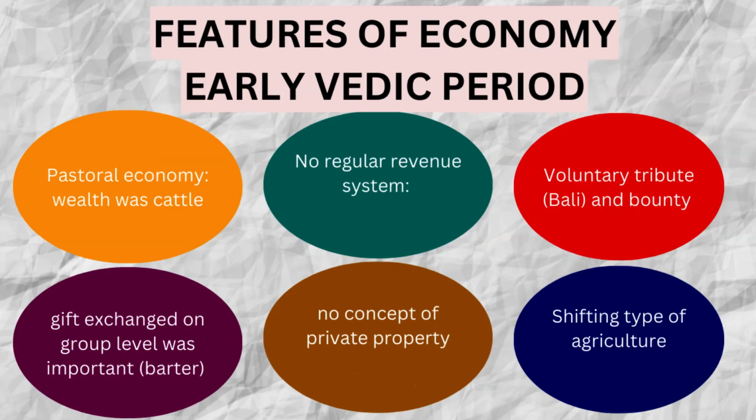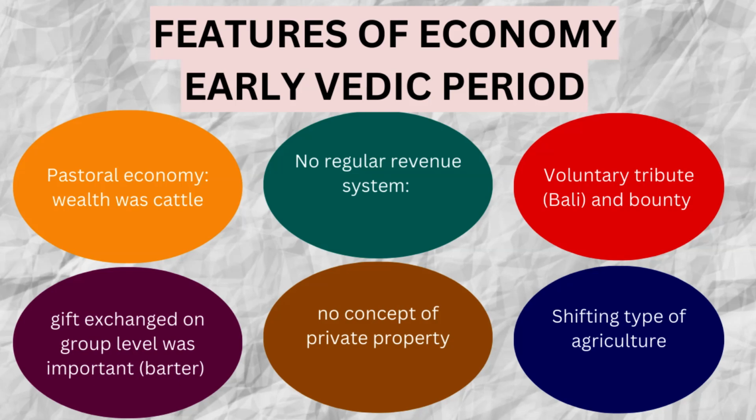And if we move to the economic features of the early Vedic period, the most important feature is that they were pastoral. What does pastoral mean? Herding sheep, herding cattle. In a pastoral economy, wealth was based on cattle or other animals, because they did not have a regular system, they were moving from one place to another. They were still in the tribalistic stage, right? In my last slide I explained that they had tribalistic features.